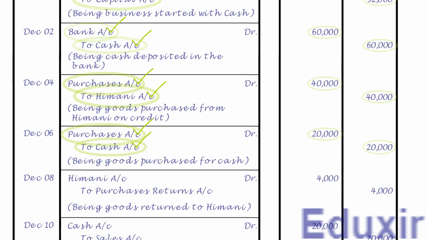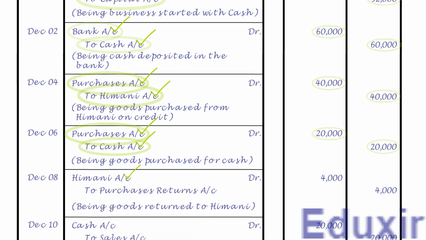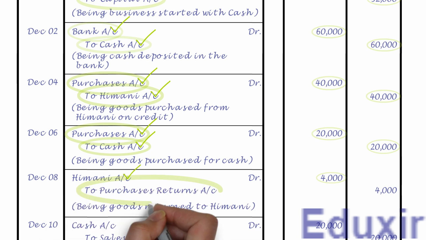As the name suggests, it needs to be posted on the debit side of Himani account and the debit amount is 4,000 rupees. Note that the details that need to be posted into the particulars column is purchases returns account. We already have Himani account. Let us now post this entry into that account.